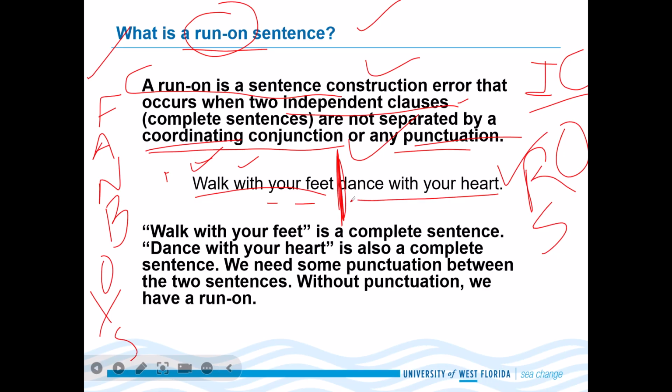You can put comma here, right? Walk with your feet, comma, dance with your heart. Or you can put a coordinating conjunction, let's say and. Walk with your feet and dance with your heart. That now we have fixed the run on sentence. We have fixed the run on sentence. It is complete.